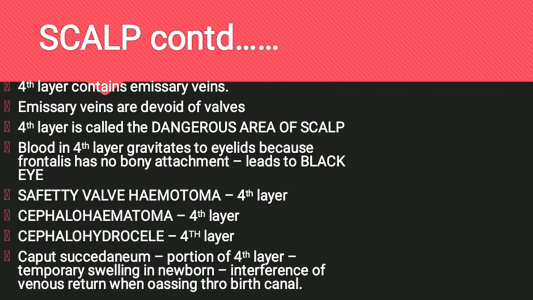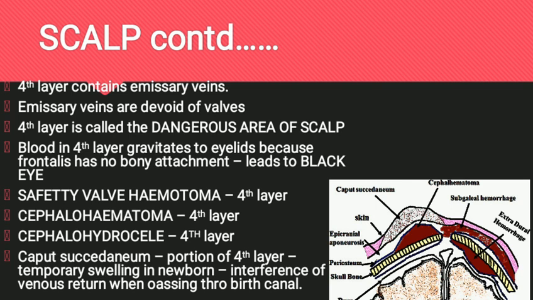Why? Because any fracture of the cranial vault in case of children will cause a tearing of the dura mater and the pericranium. In such cases, the intracranial hemorrhage immediately communicates with this fourth layer through the fracture line. Signs of intracranial cerebral compression will not develop until this layer is completely filled with blood. Hence, it is called a safety valve hematoma. Collection of blood is called cephalohematoma, and collection of cerebrospinal fluid is called cephalohydrocele.